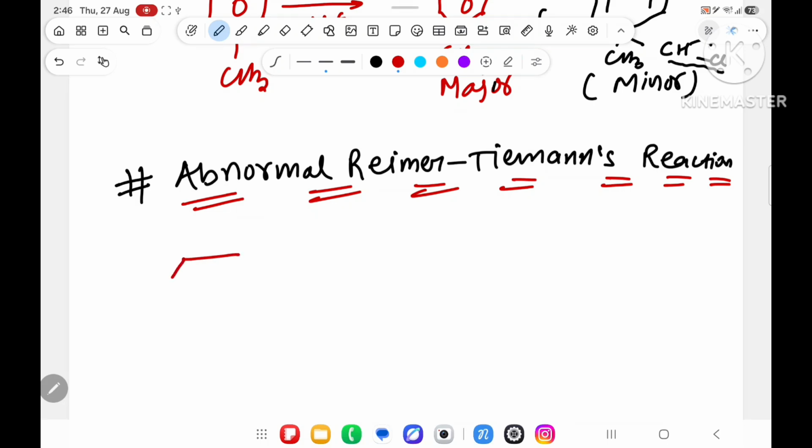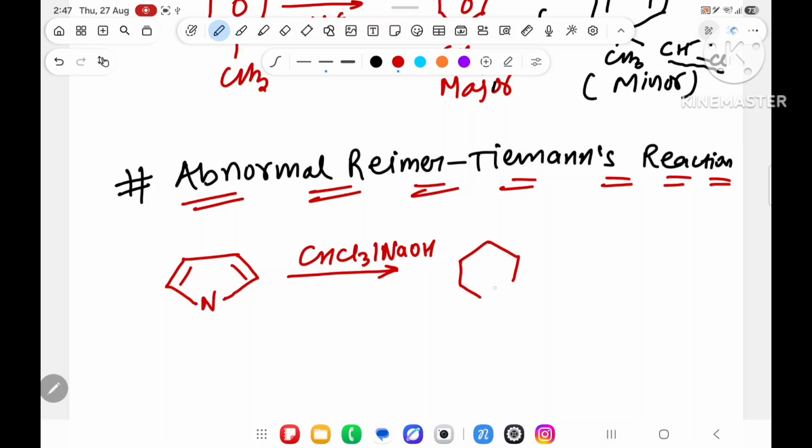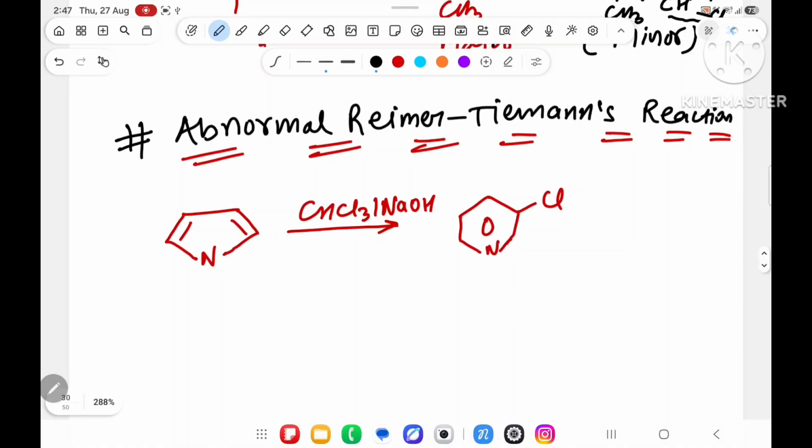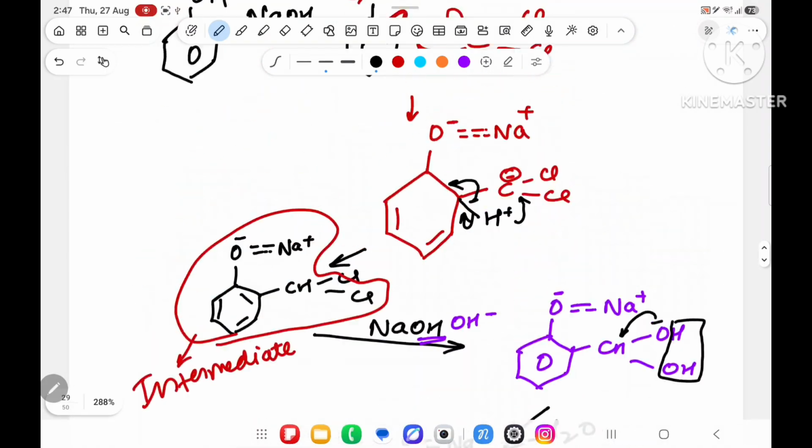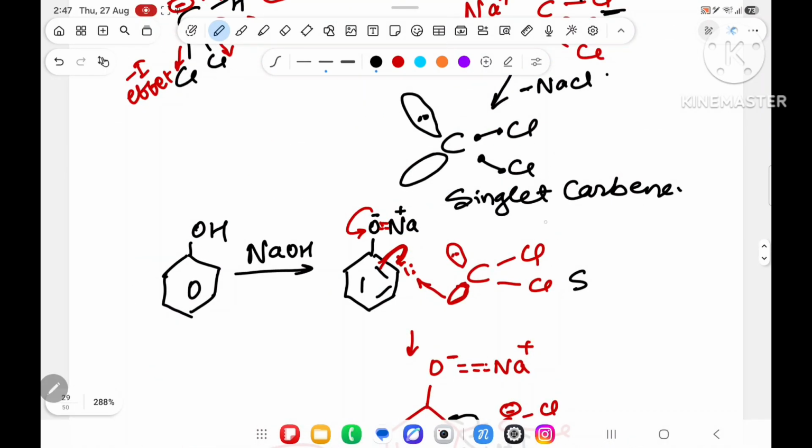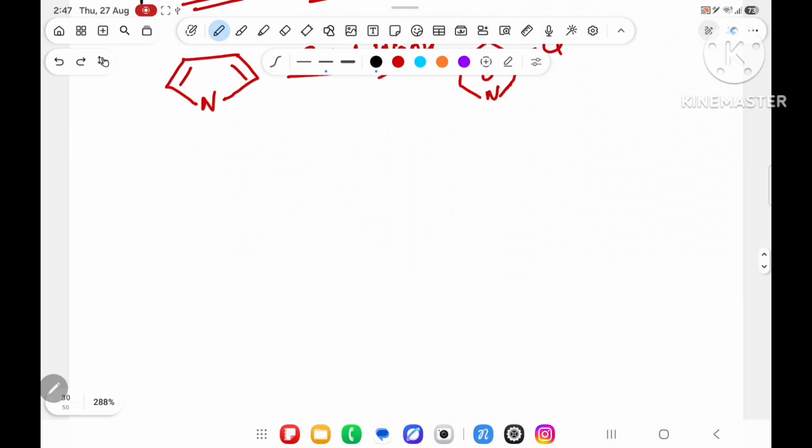Suppose they give something like this, a ring, over here nitrogen, over here a double bond is there, and you react with CHCl3 in presence of NaOH. What will happen? The 5-membered ring is converted into a 6-membered ring, and over here Cl will attach. How, sir? Tell me. Previously in Reimer-Tiemann, what were you using? Singlet carbene. But over here you will use triplet carbene.